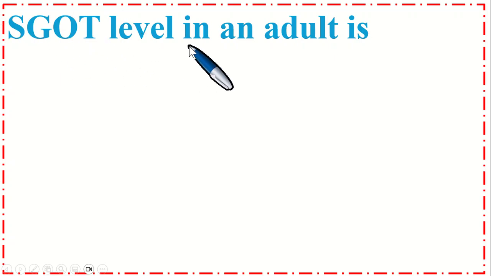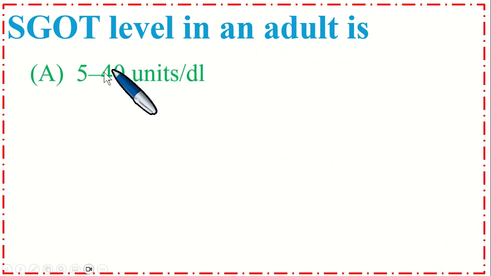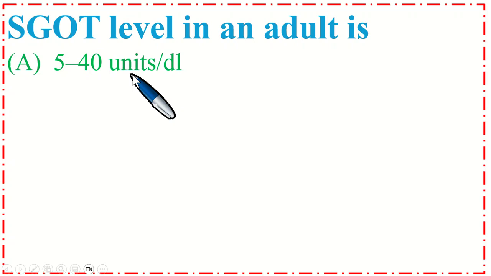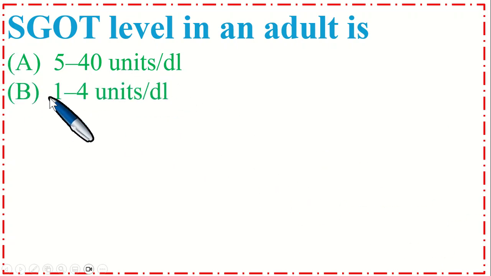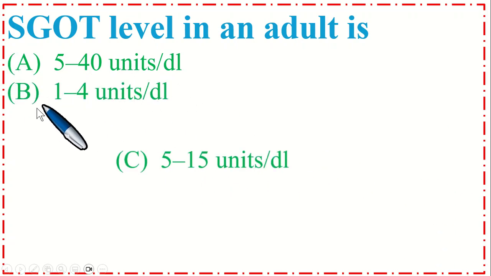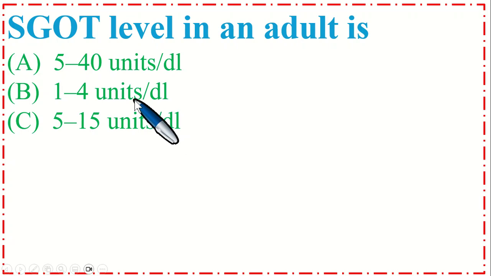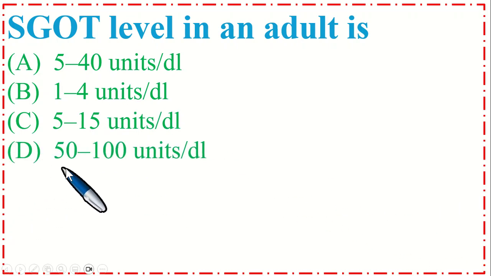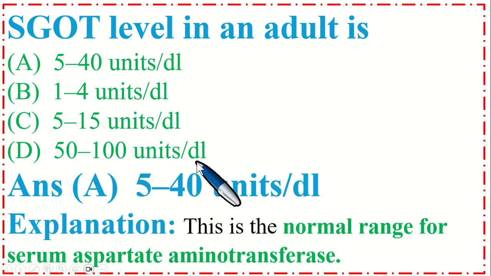SGOT level in an adult is option A, 5 to 40 units per deciliter. B, 1 to 4 units per deciliter. C, 5 to 15 units per deciliter. And option D, 50 to 100 units per deciliter. So the correct option is A, 5 to 40 units per deciliter. This is the normal range for serum aspartate aminotransferase.